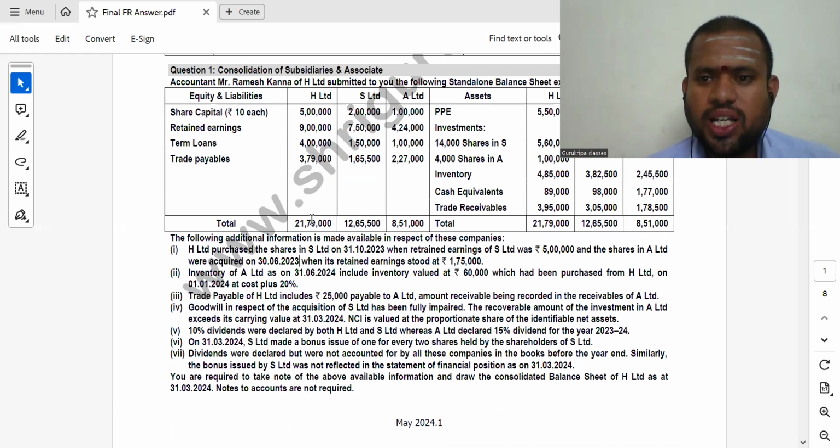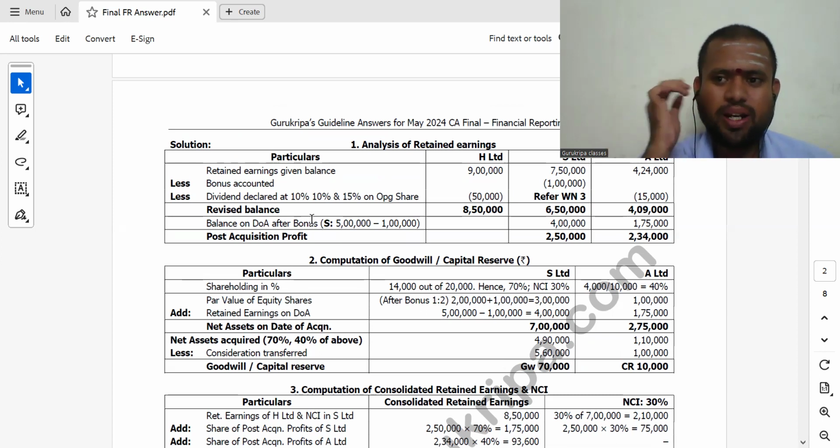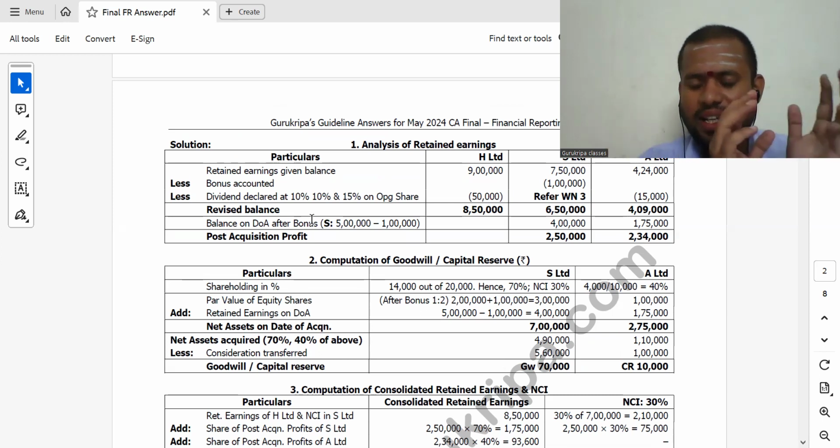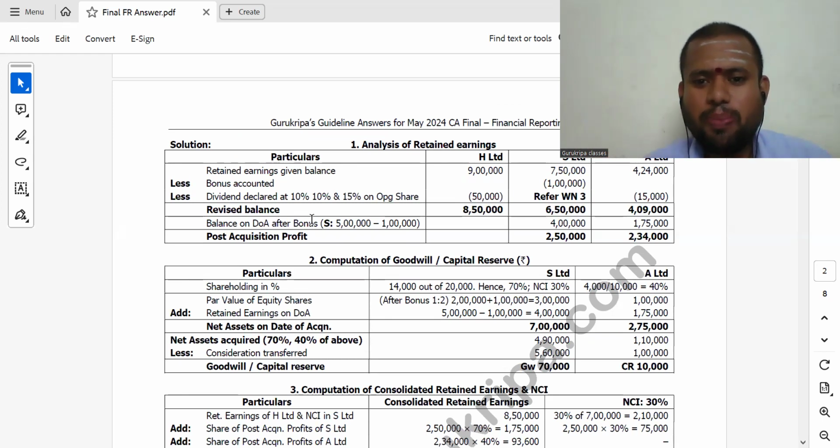So as far as the first question, consolidation, is concerned, it is a very simple question only. But the problem is this question is not there already. Otherwise, if you see the answer, it will be very easy, because all the concepts are there in different sums. So everything has been consolidated. That is the problem here.